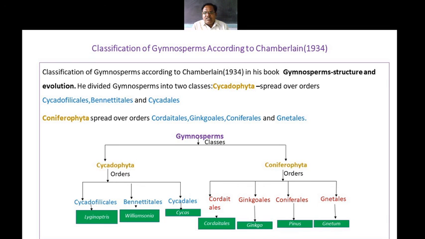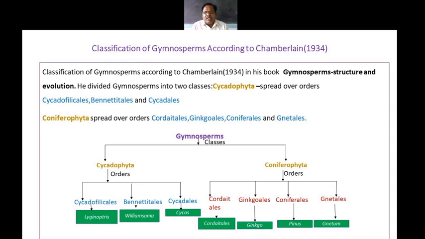So this is how gymnosperms are classified. They have been classified by different scientists, such as Sporne, Chamberlain and others. Chamberlain classified the gymnosperms in 1934 into two main classes, Cycadophyta and Coniferophyta.